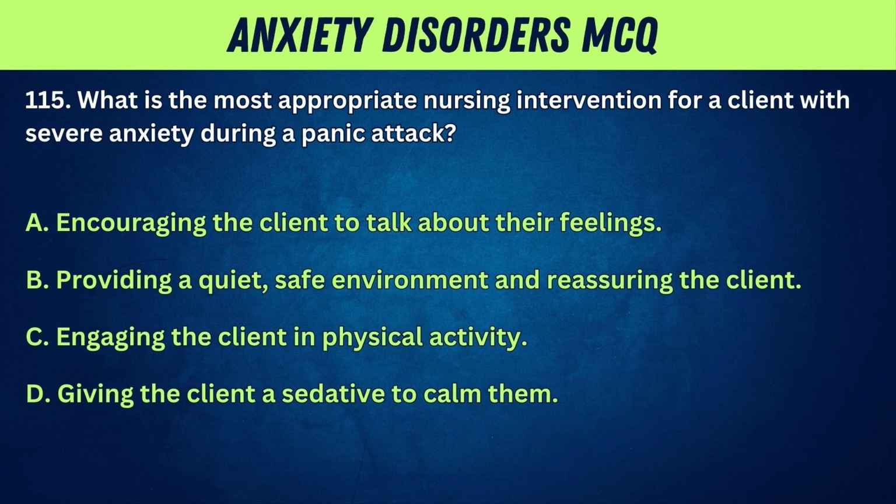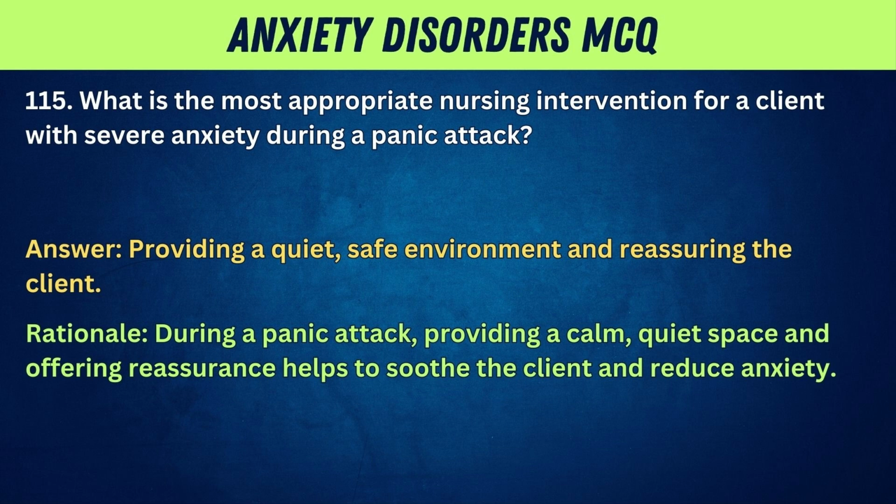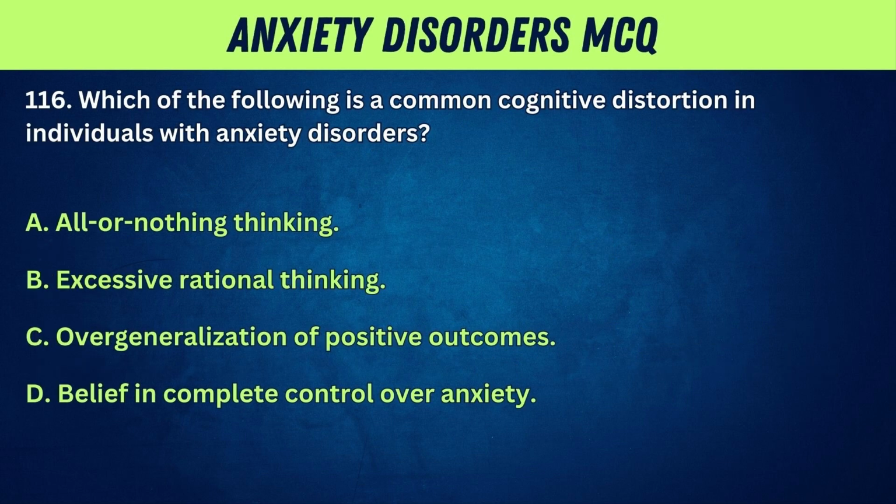115. What is the most appropriate nursing intervention for a client with severe anxiety during a panic attack? A. Encouraging the client to talk about their feelings. B. Providing a quiet, safe environment and reassuring the client. C. Engaging the client in physical activity. D. Giving the client a sedative to calm them. Answer: providing a quiet, safe environment and reassuring the client. Rationale: during a panic attack, providing a calm, quiet space and offering reassurance helps to soothe the client and reduce anxiety.